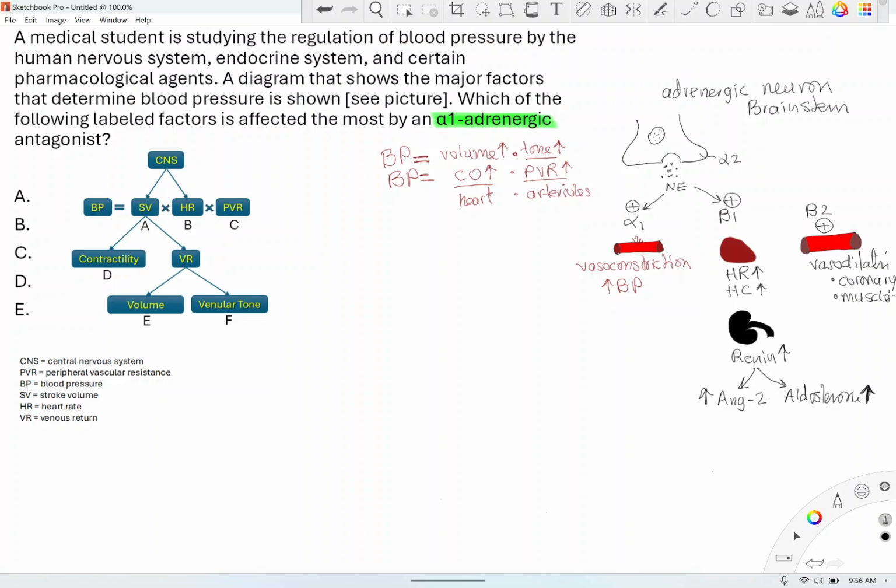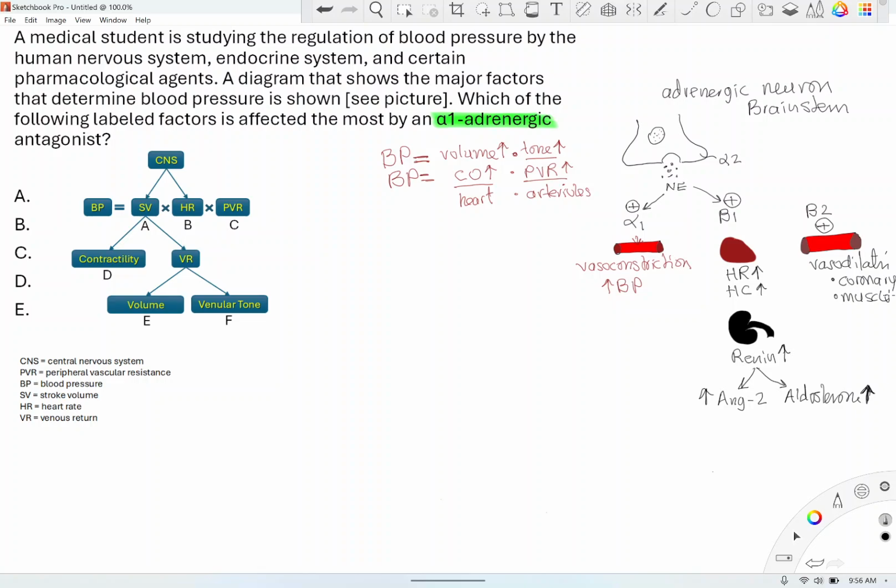Okay. The next thing is norepinephrine can also activate alpha 2. Alpha 2, let me change color to blue. Activating alpha 2 blocks the degranulation, so it decreases norepinephrine. It's a negative feedback mechanism.